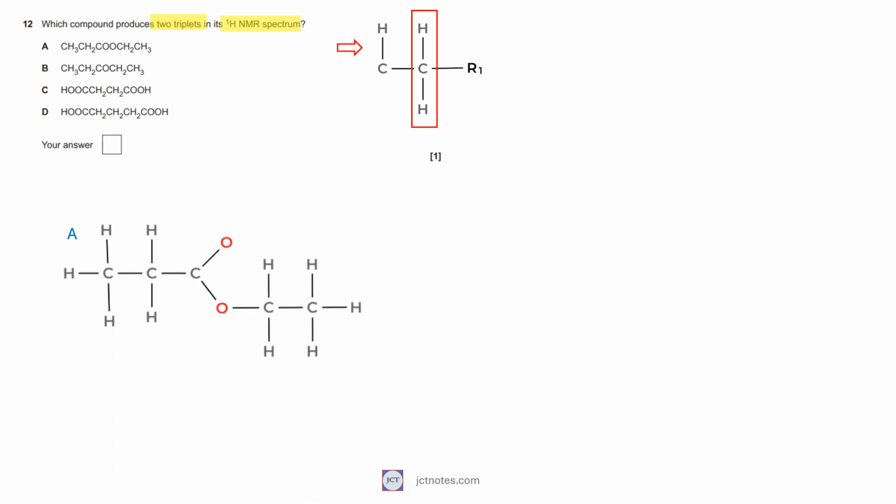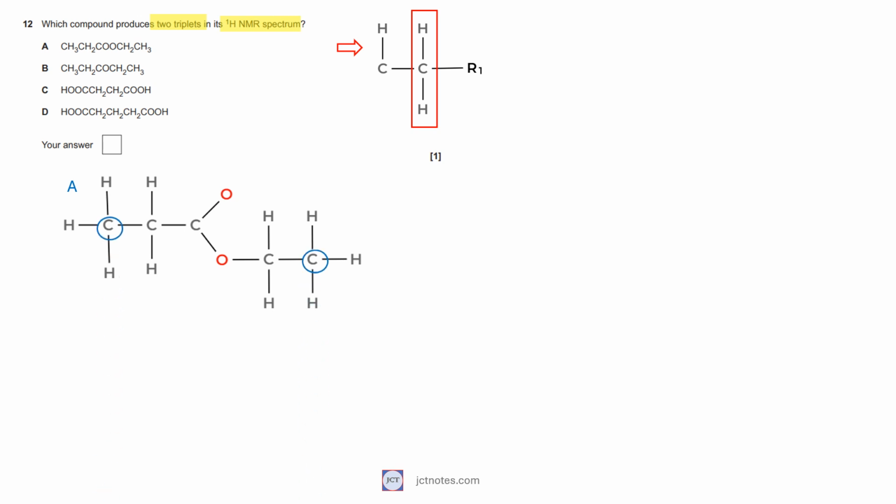Option A has two possible triplets, as we have two methyl groups linked to a carbon with two hydrogens each, and these triplets will be different as one of the adjacent carbons is attached to another carbon and the other adjacent carbon is attached to an oxygen. A is a possible answer.